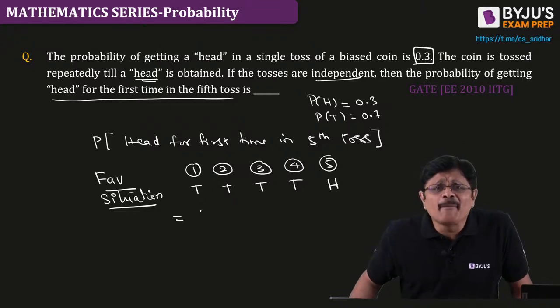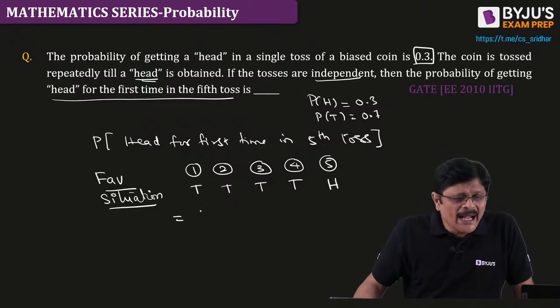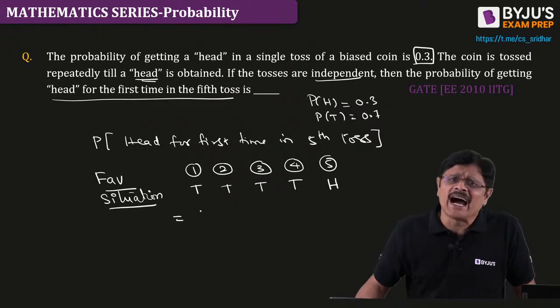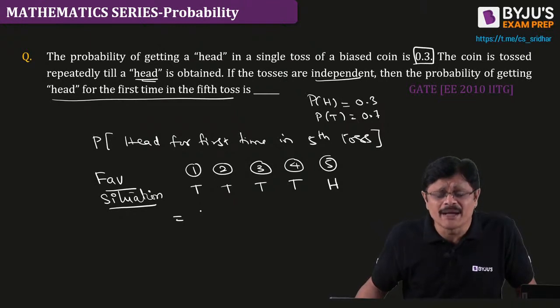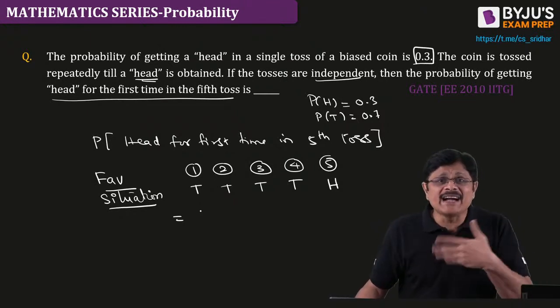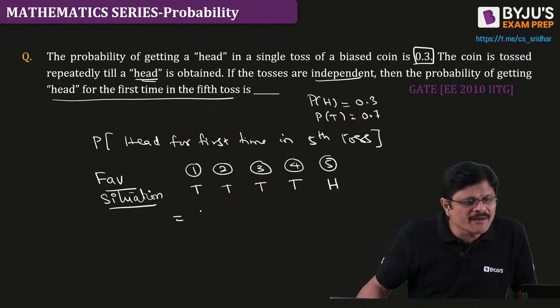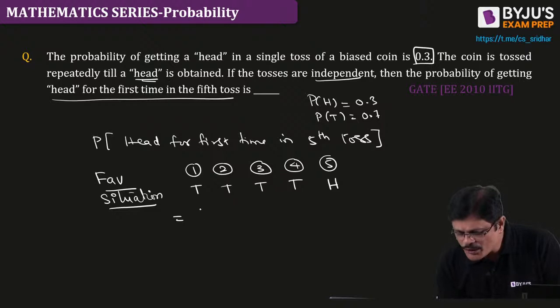See, here I am not saying that I want to get one head somewhere. I am not selecting head somewhere. I know where I am getting head. Fifth time. It is not selecting head anywhere. Is that clear?